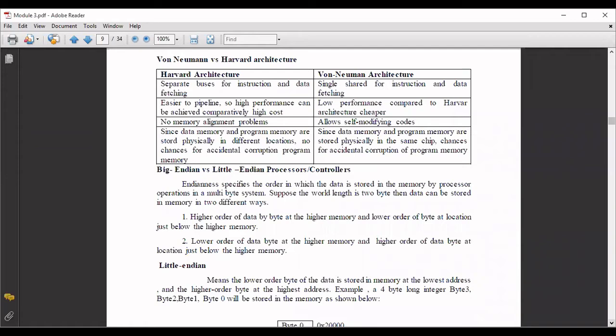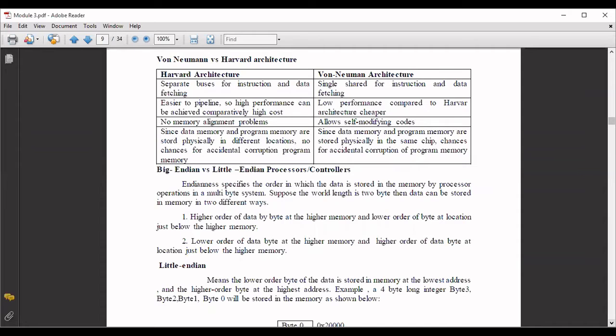Now what endianness specifies is the order in which the data is stored in the memory by the processor operations in a multi-byte system. Because you have one word represented here as 32 bits. 32 bits means 4 bytes will be available in one word, but your memory is always byte accessible. At a time, you will be able to access byte by byte. So there are 4 bytes in one word, one memory location, and in which address each byte resides is going to be explained with a technique called endian. So it can be either big endian or little endian.